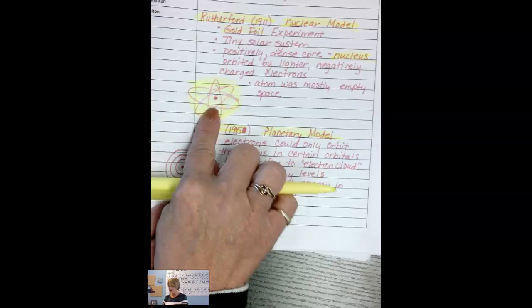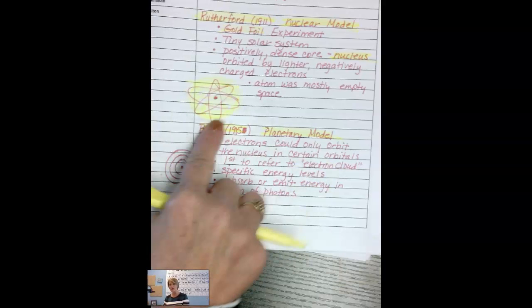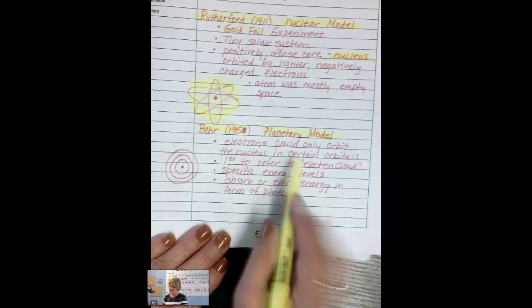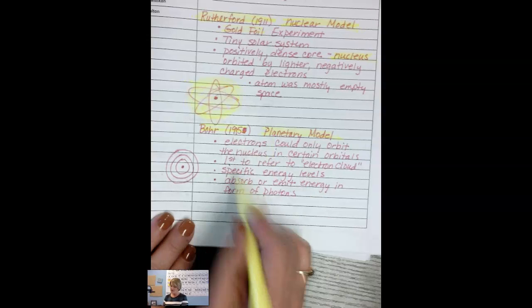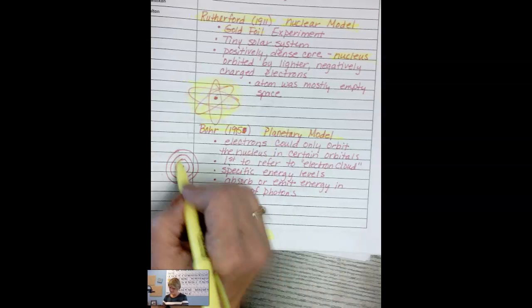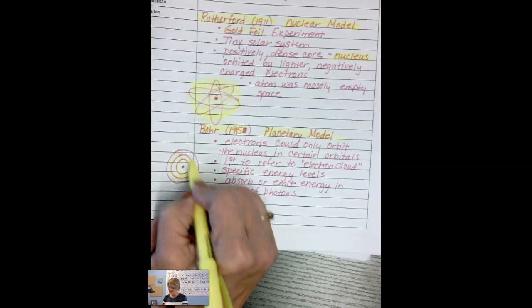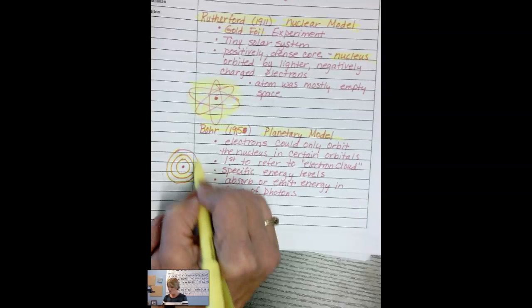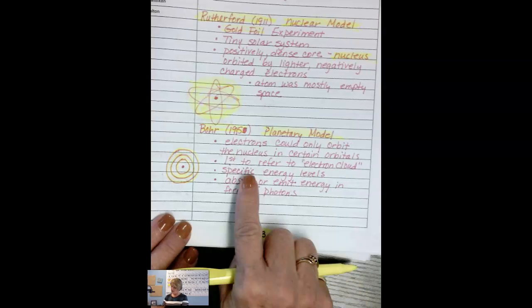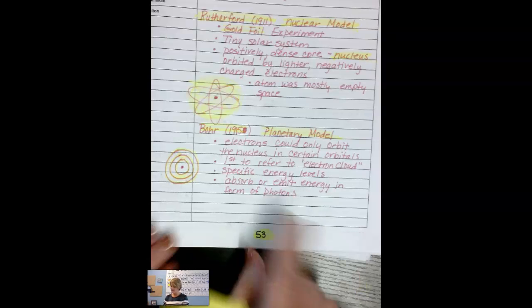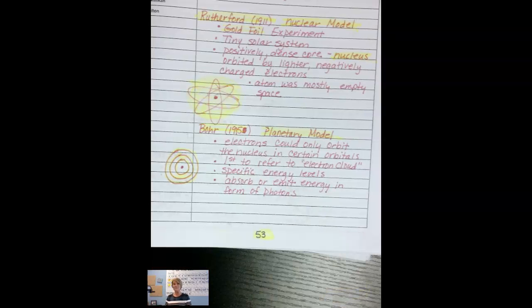They were negatively charged particles. And he really wasn't sure what they were doing, but he kind of felt like they orbited like the planets did. Where Bohr comes in, he says, okay, we're now going to talk about energy levels. And so what Bohr realized was that there are some kind of energy levels out here, but where he was wrong was that he thought that the electrons had to be in a specific energy level.